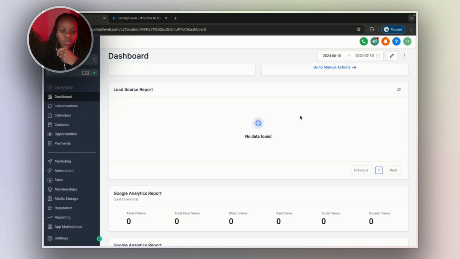A lot of people don't know these numbers, and this will help you so much, because when you know where your leads are coming from, then you can make smart decisions on which platform to focus on. So if you are constantly posting on Facebook, but all your leads or 90% of your leads are coming from Instagram, you just need to focus more on the platform that's bringing in more leads.